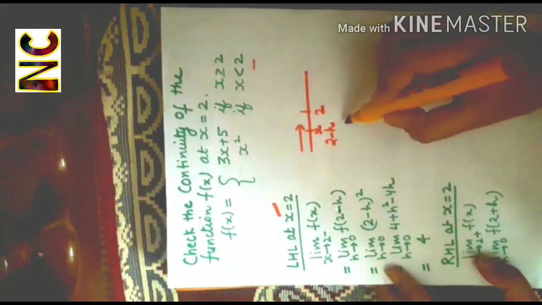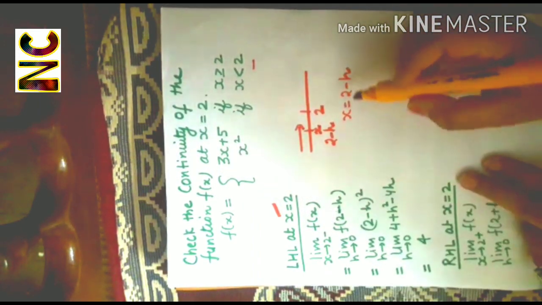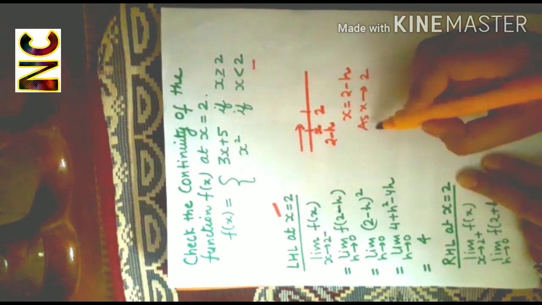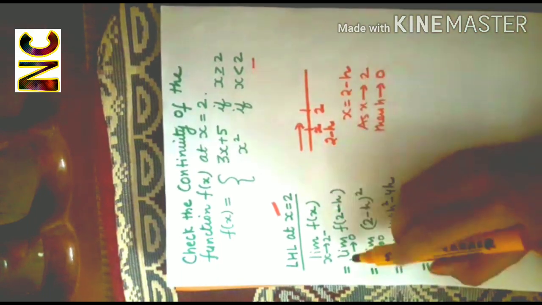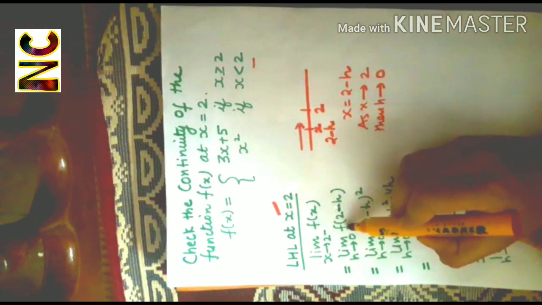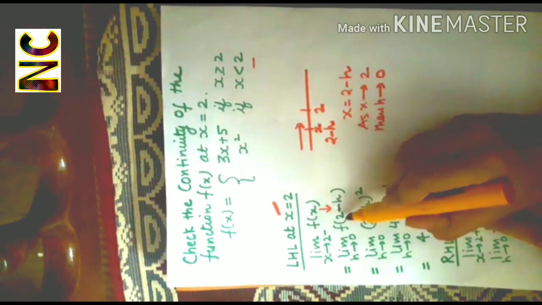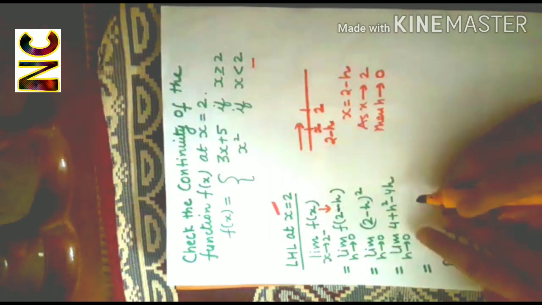So here we will put x is equal to 2 minus h. Now as x approaches 2, h will tend to 0. So we will get limit f(2 minus h), the role of x is being given to 2 minus h, and h is tending to 0.